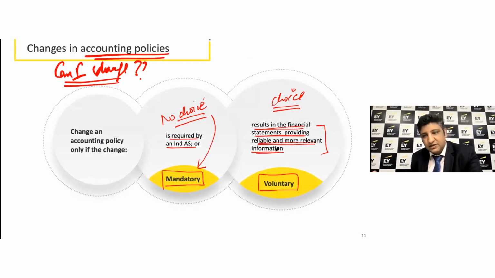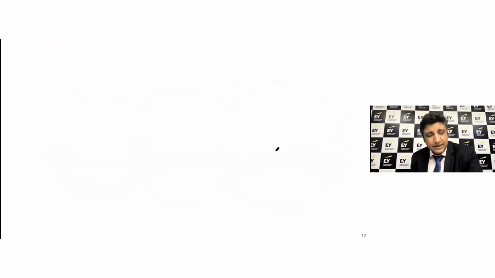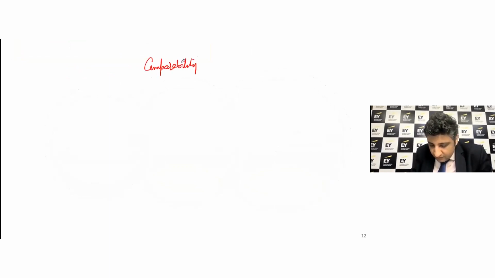Okay. And then we start moving farther around it in terms of how do we look at that change from the accounting policies perspective. What you want to remember here is that we give a high regard to the comparability framework. Okay.